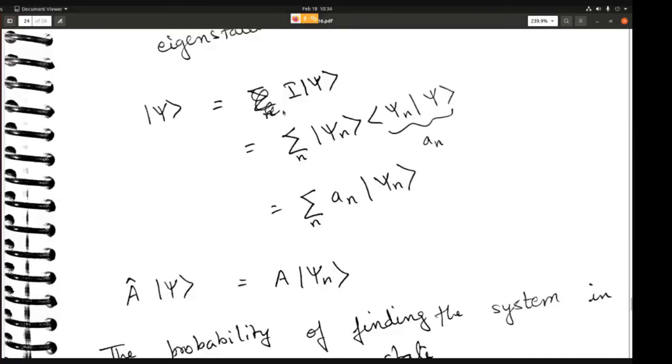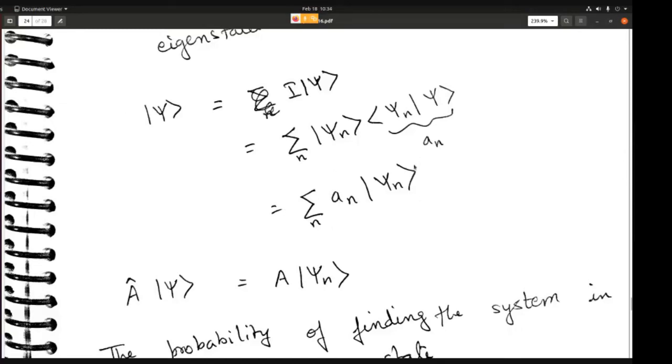So psi can be written as I acting on psi, where I is your identity operator. You can use the completeness property of the eigenstates and write it as the sum over n of ket psi n multiplied with bra psi n. So this is your identity operator. The scalar product of psi n with psi gives you some scalar number, a n. So you get the sum of a n psi n. You can see that psi is a superposition of all the eigenstates.